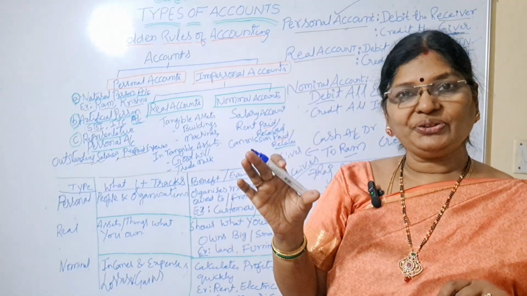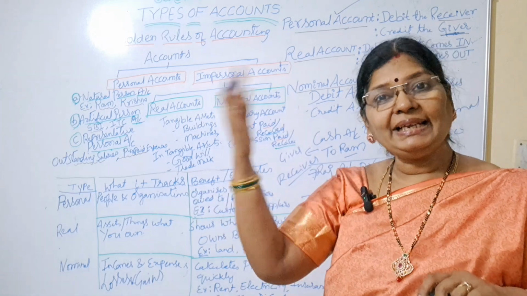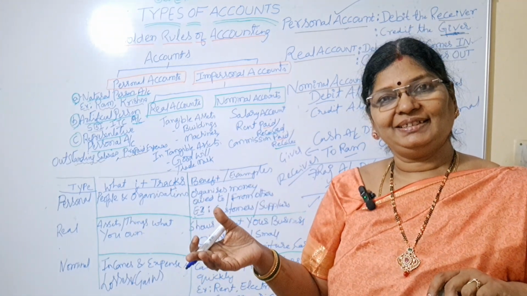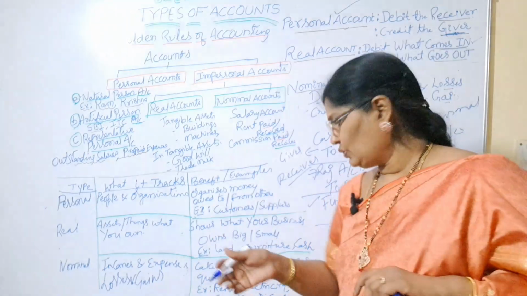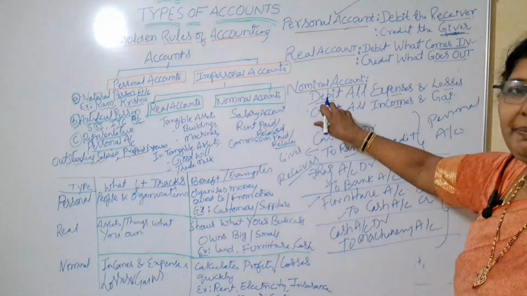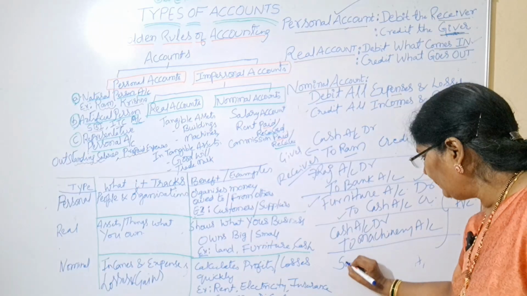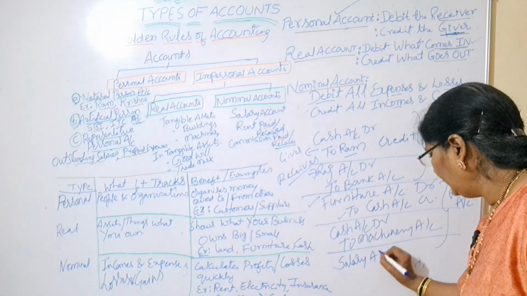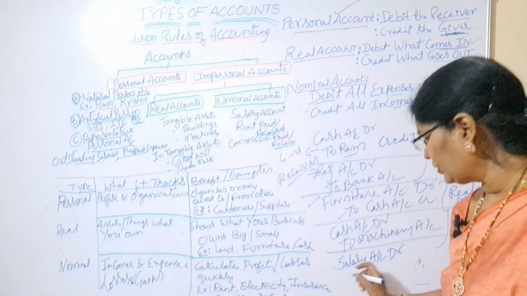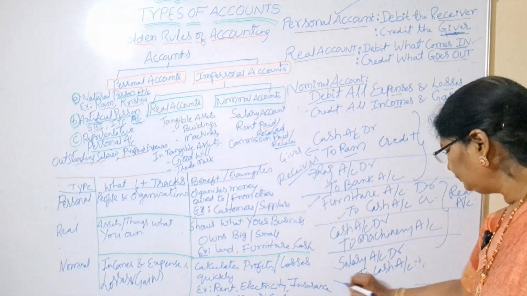First I want to show you an expense entry. So, salary paid. We are paying salary. When we are making payment, it means expenditure. It's called expense. Right? So all expenses and losses are to be debited. So salary is an expense, so I am writing it in the debit place. Salary account debtor. How am I paying salary? In the form of cash. So, to cash account.